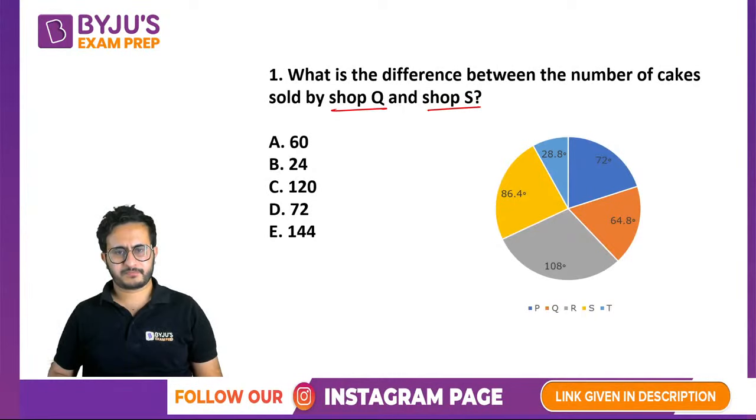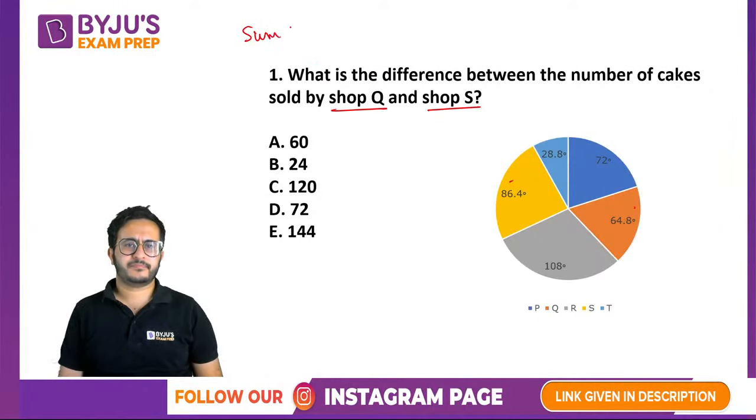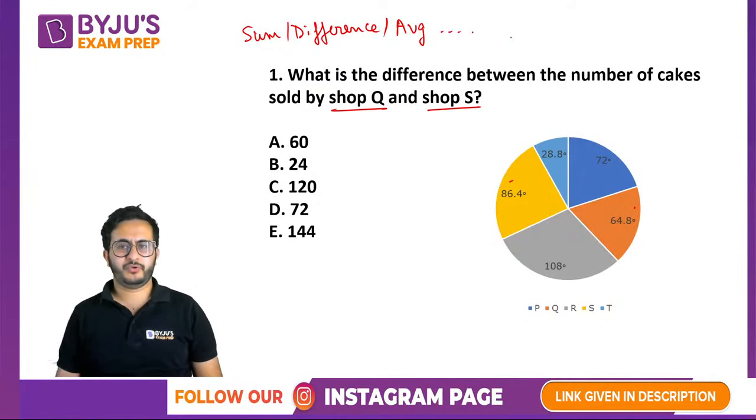You can watch these. Now see, if it asks what is the difference between shop Q and shop S, that does not mean that you find for shop Q and find for shop S. What we can do is always remember, when you have to find some difference or any of these things like average or whatever, what you do is do the calculation in percentage or degree terms.